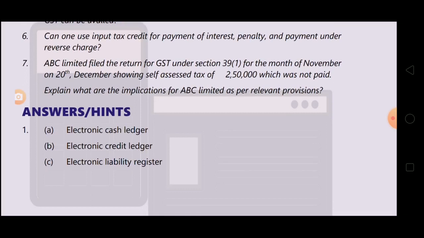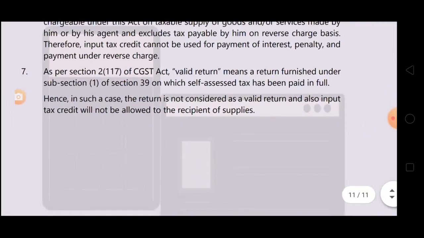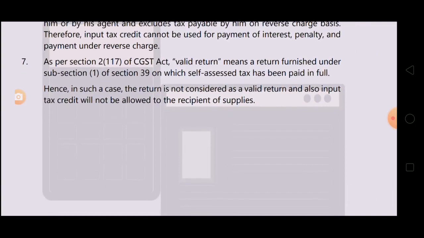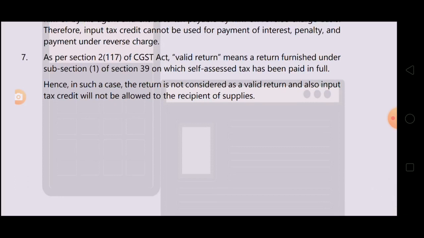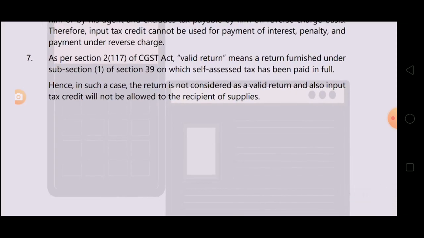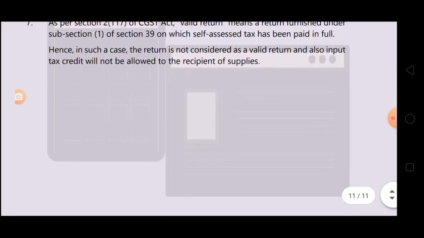What are the implications? It is an invalid return, because if the tax is not paid and return is furnished, then it is an invalid return. See, as per section 2 subsection 117 of CGST Act, valid return means a return furnished under subsection 1 of section 39 on which self-assessed tax has been paid in full. Hence, in such a case, the return is not considered as a valid return, and also ITC, input tax credit, will not be allowed to the recipient of supplies, as the tax is not paid in this case. So it is an invalid return, and also ITC will not be allowed to the recipient of supplies. Okay.